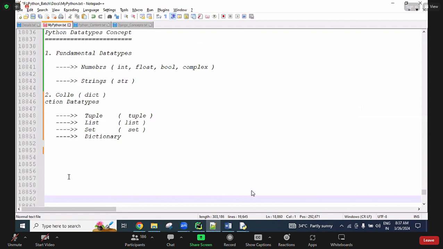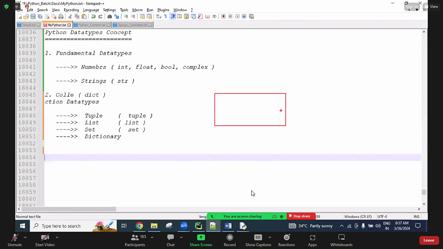Again, in Python, everything we consider an object. Every object has behavior, once created in memory with some values. After adding some values in this memory, later in future, we can or cannot make changes, based on the data type.